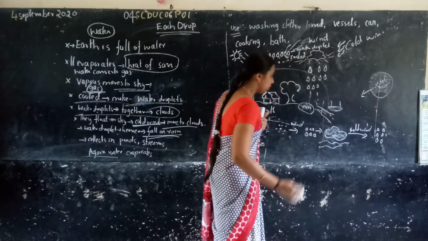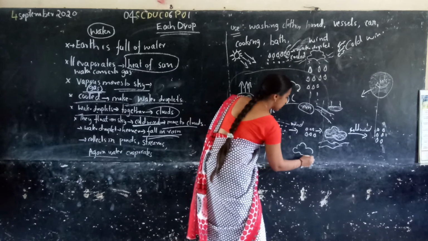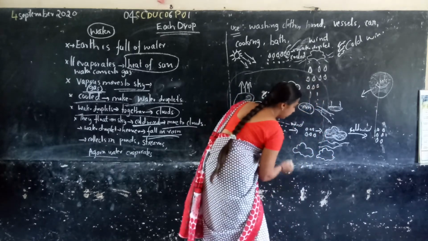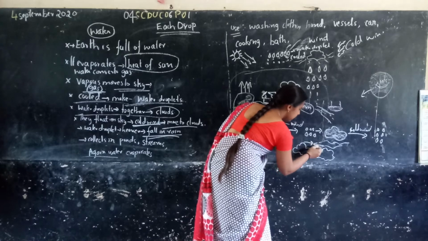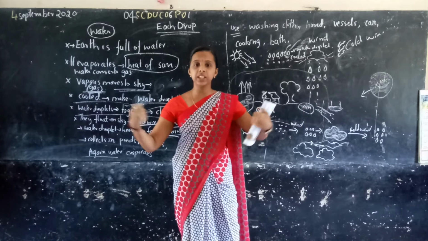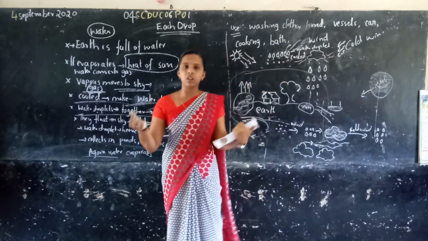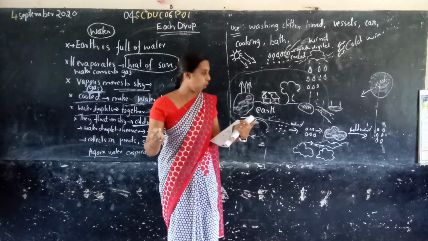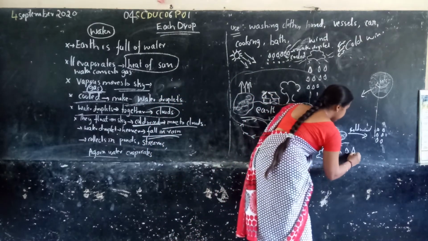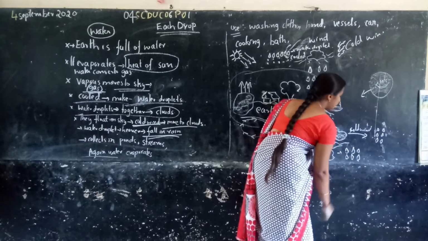Otherwise, when cold wind arrives, so many clouds are there, right? So many clouds are there. What happened? They will dash. When they dash, they will be broken into small pieces. This small piece is rain. Why? Because the cloud has water droplets.